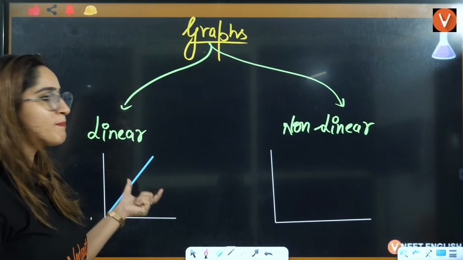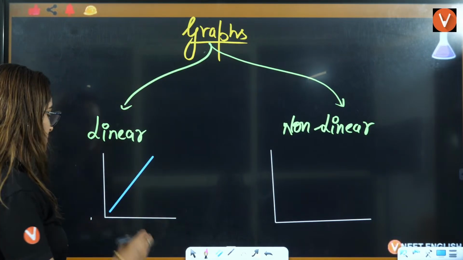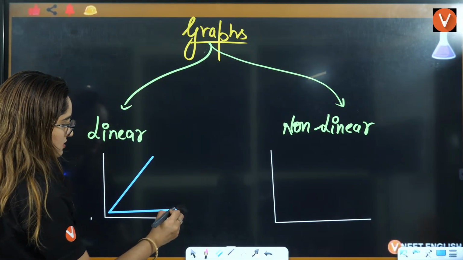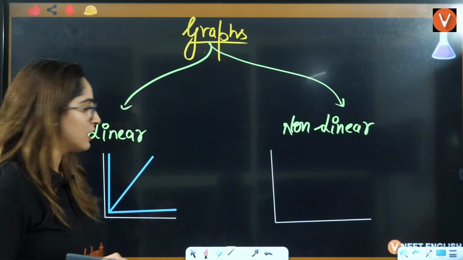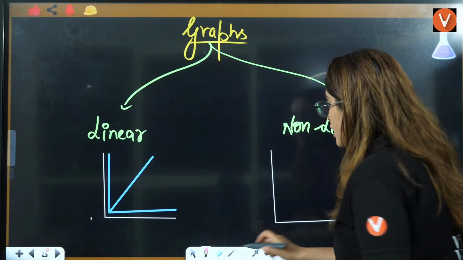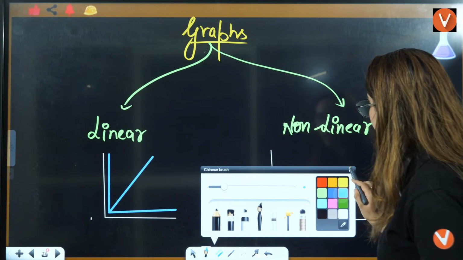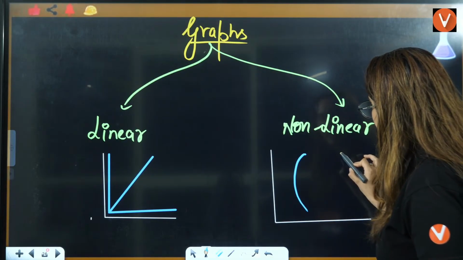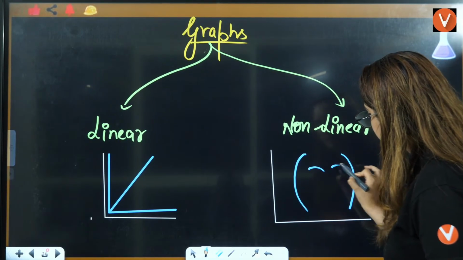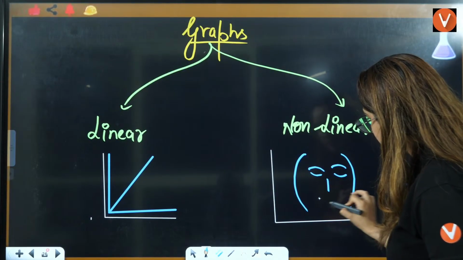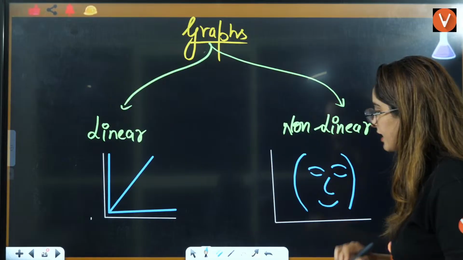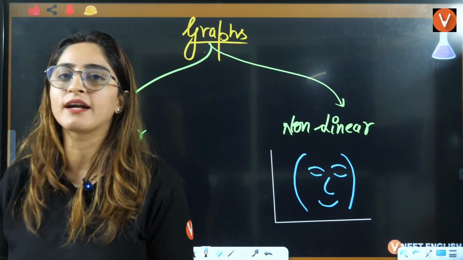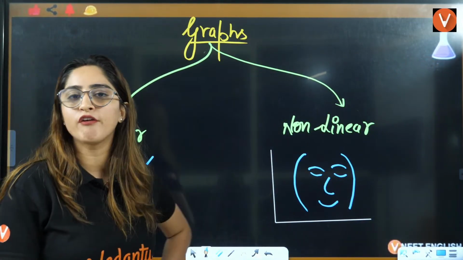It can be parallel to the x-axis. It can be parallel to the y-axis. That is your linear graph. A non-linear graph is something which can go like this, it can go like this, it can go like this. Anything it can be. That is a non-linear graph that you have.